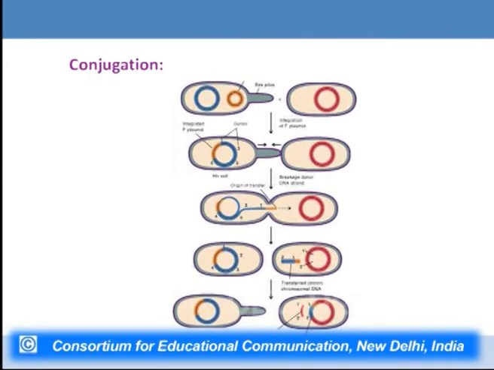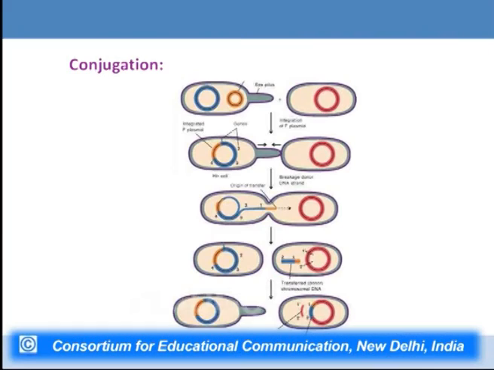F minus strain organism. Now, this particular transfer is a slow process, and it requires a long time for the entire chromosome to get transferred. In this particular panel, it is shown that for the period of time which the two organisms were in physical contact with each other, that means for the time which they were conjugating, only gene 1 and 2 of the host chromosome could get transferred. While there were a number of other genes present in the chromosome,